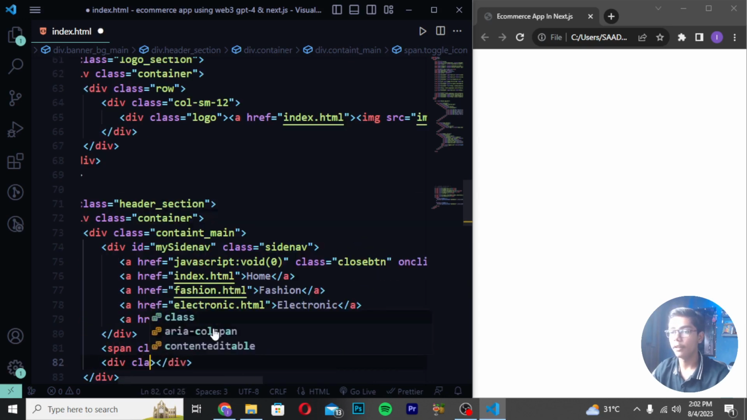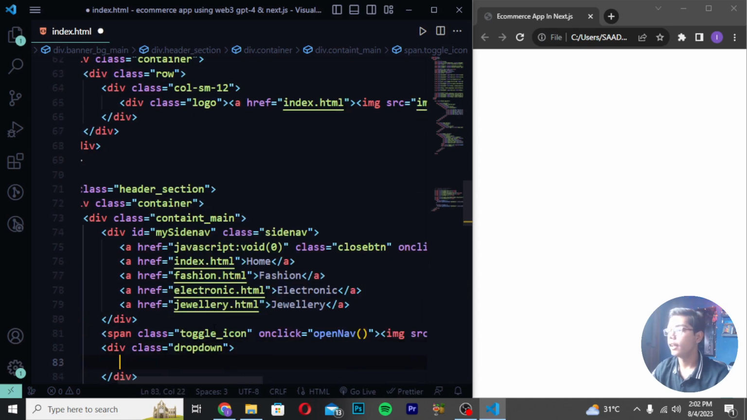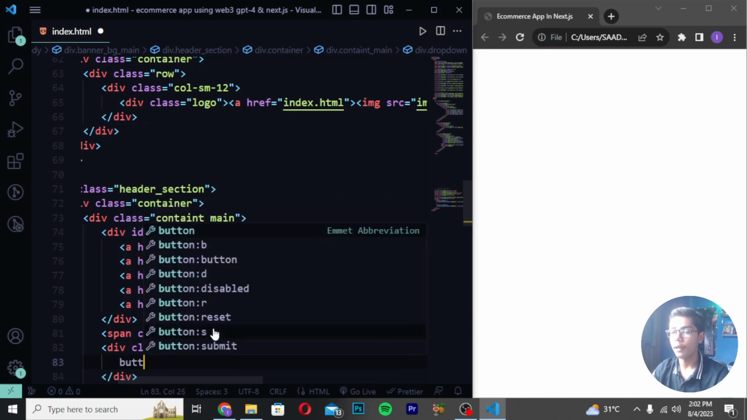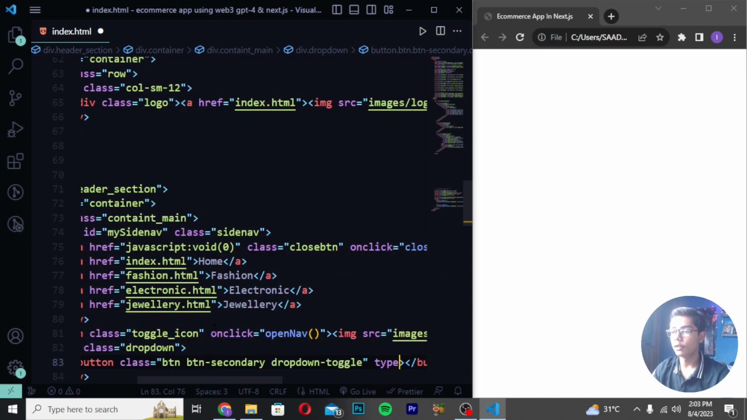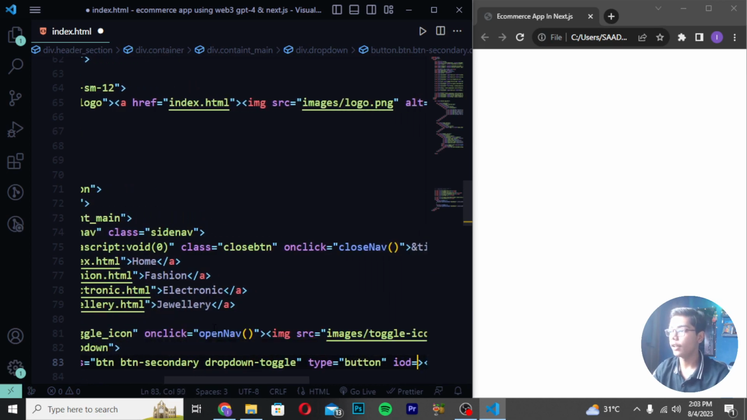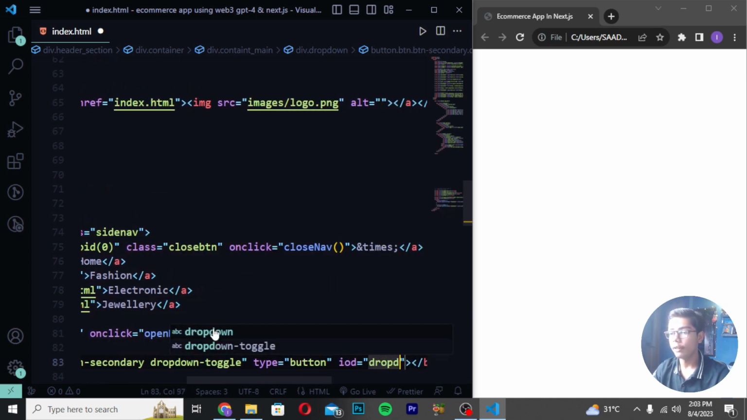Now you have to write here div class dropdown like this, and then you have to write here button, and in button I will be creating a class as btn secondary, and I will be now writing the dropdown toggle like this. Then you have to write here type is equal to button. Then I will be now writing here id dropdown.